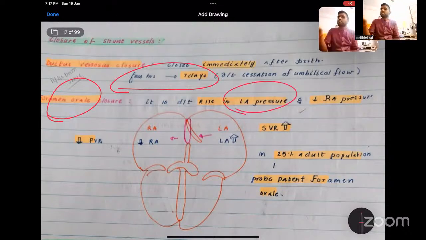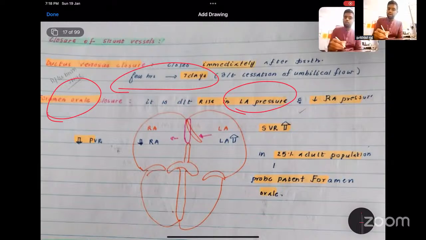I already told you, when you cut the placenta, the systemic vascular resistance increases. When the systemic vascular resistance increases, the left ventricle has to pump blood against it, so the pressure in the left atrium and left ventricle will also increase, whereas the right atrium and right ventricle pressure will decrease because the pulmonary vascular resistance decreases after birth. So the right atrial pressure is less and the left atrial pressure is more. Because of that, the flap operating at the foramen level will get closed over the septum secundum, and this will close the foramen ovale. Whereas in 25% of the adult population, you have a probe patent foramen ovale.